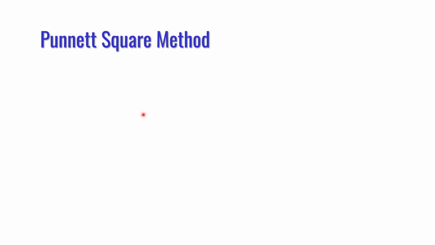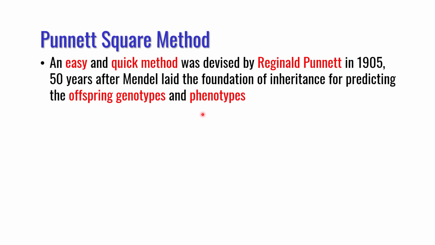I will explain now the Punnett Square method, its basis and application in human conditions. You have known that Mendel used laws of probability to calculate or predict the offspring plant genotype and phenotype, which is a cumbersome and mathematical method. Therefore, an easy and quick method was devised by Reginald Punnett in 1905, 50 years after Mendel laid the foundation